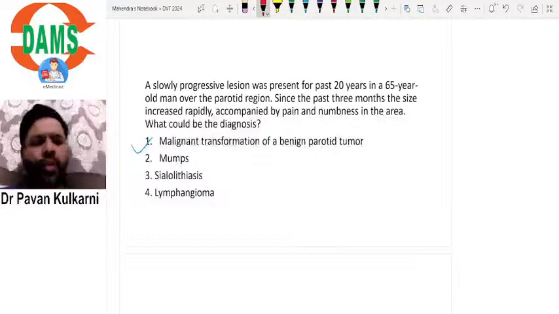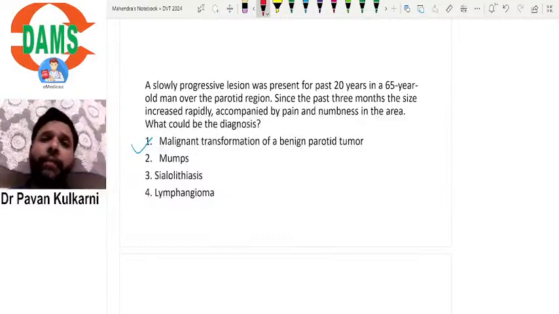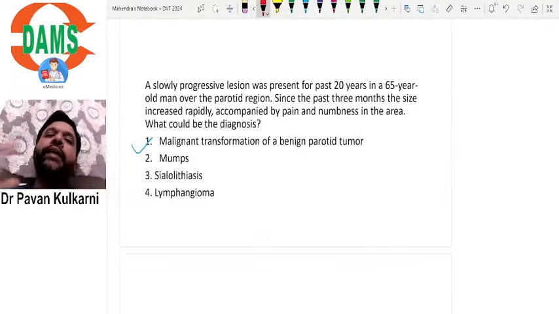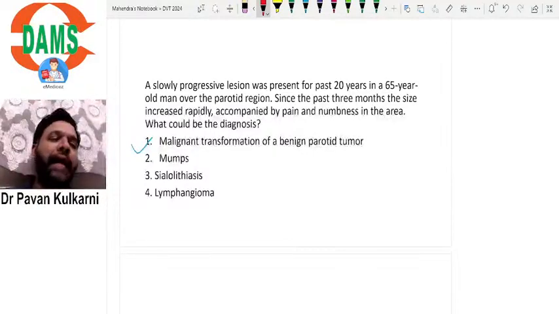Mumps can't be the answer, because mumps is an infection. Mumps is a self-limiting viral infection, all of us know. Sialolithiasis is also not it. You may think of pain, but sialolithiasis will not be there for a prolonged time, and the patient is not giving any symptom like the past 3 months. Sialolithiasis is an acute condition. It is called mealtime syndrome, where the patient will have pain during the time of eating food. That's why it's called mealtime syndrome.